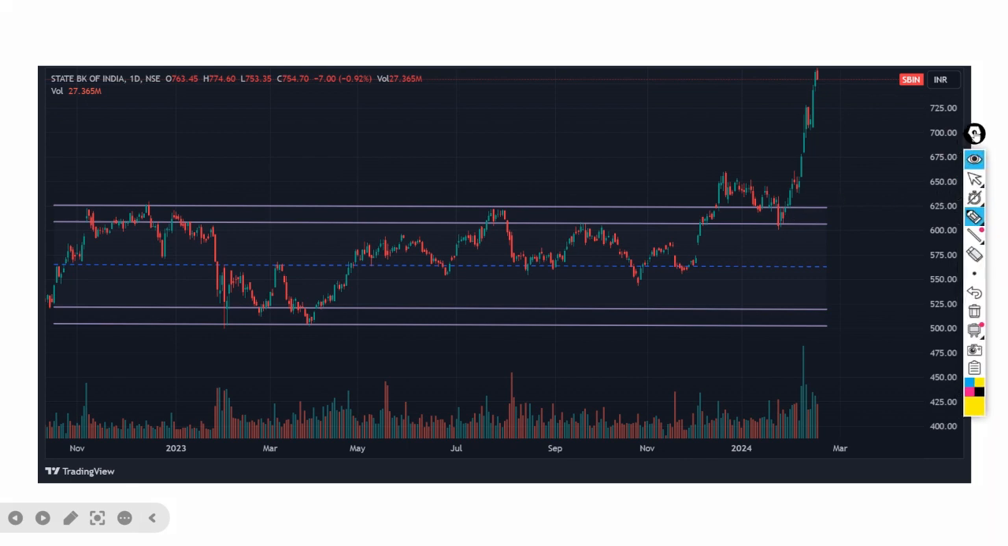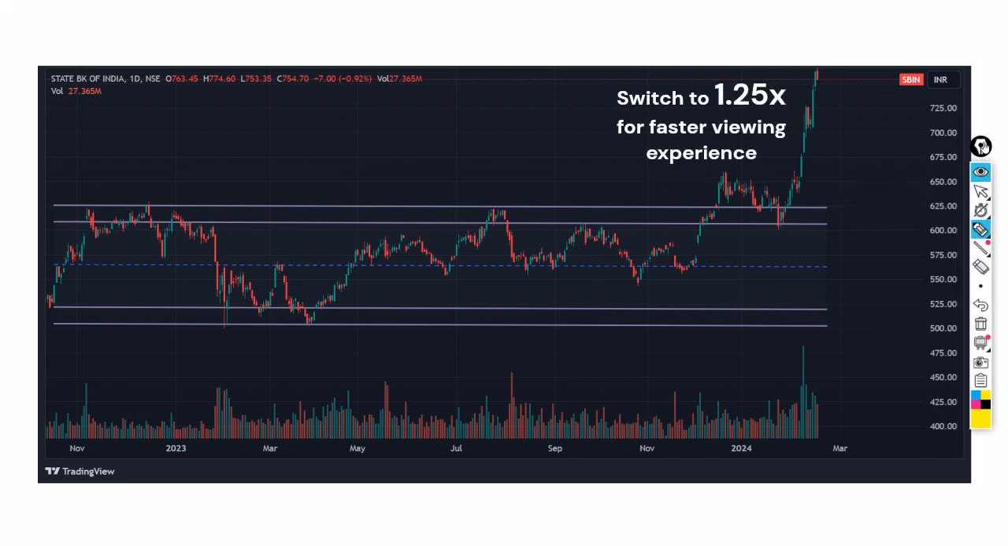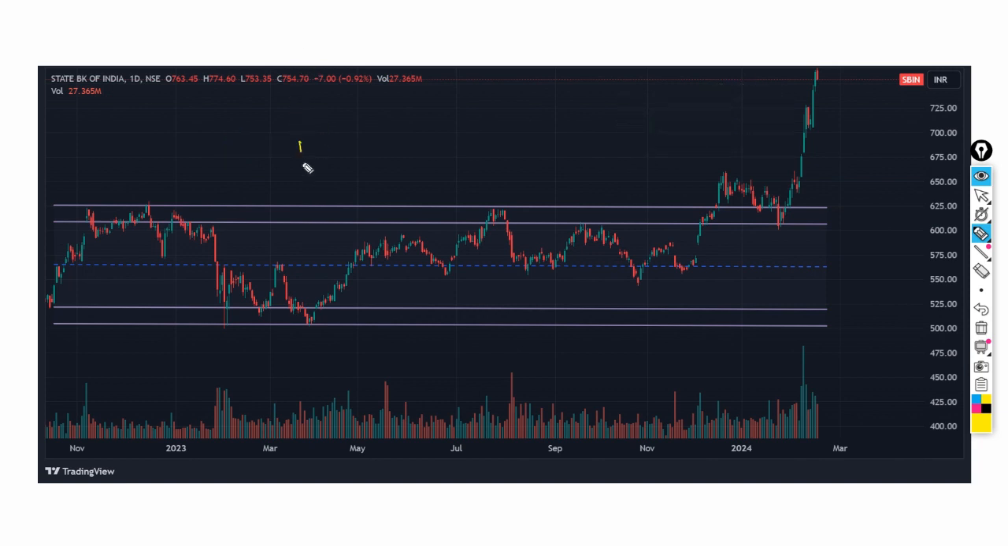Yes, so today's stock that we are going to discuss is SBI, State Bank of India, and we are going to look at the reaccumulation cycle of SBI. So what is a reaccumulation cycle?